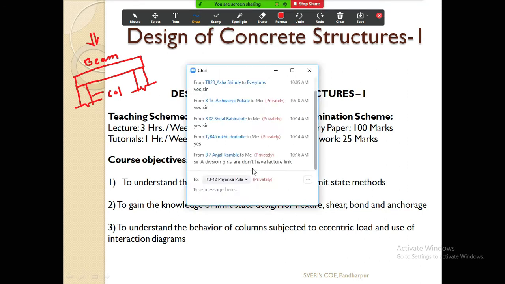Okay, A division girls don't have the lecture link. If you are there in that group, please send the link. TYA, what is the name of that group? I will send the link. Anybody can type here in the chat box, TYA girls. Okay, just now I have sent the link. Thank you for informing, Anjali Kambri. Now I have sent the link. They may get joined. We have also just started now.